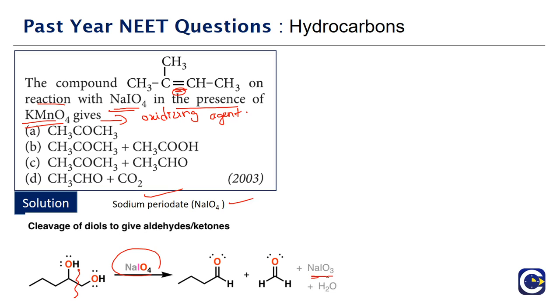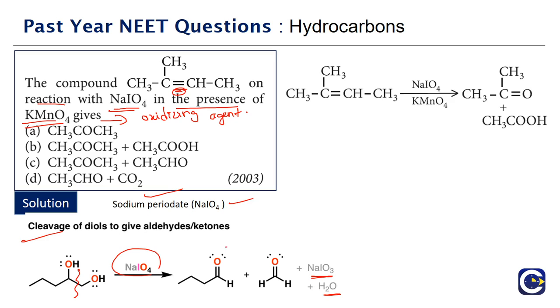So we can see the products will be NaIO3 and H2O. So this is the role of sodium periodate: it will be able to cleave the vicinal diols into aldehydes or ketones.